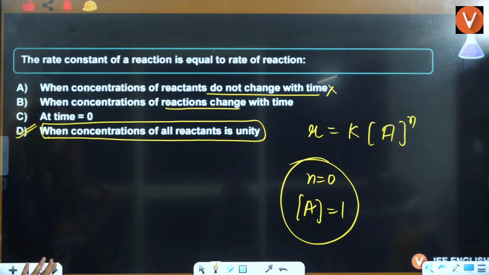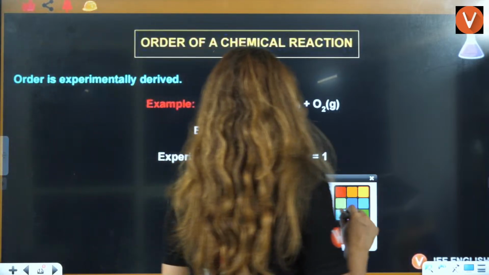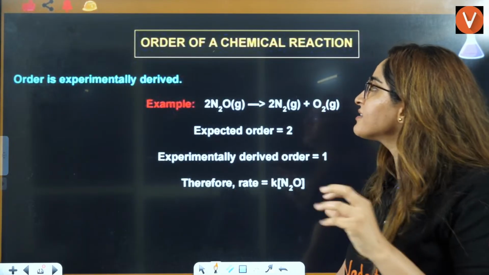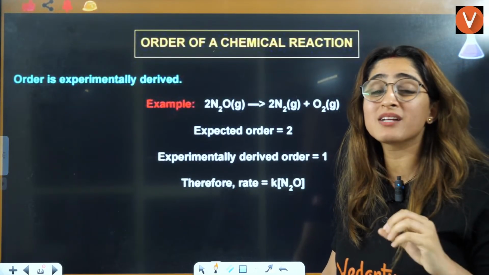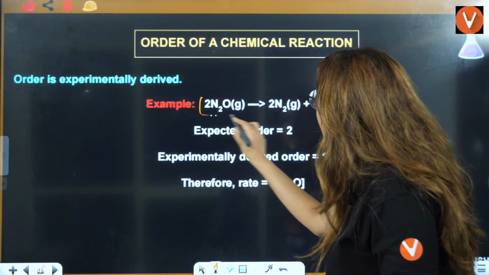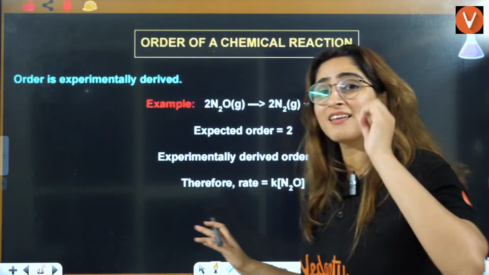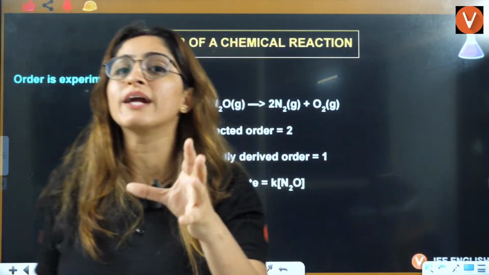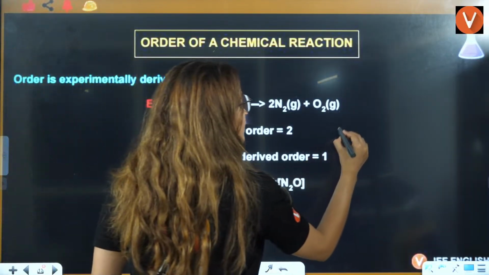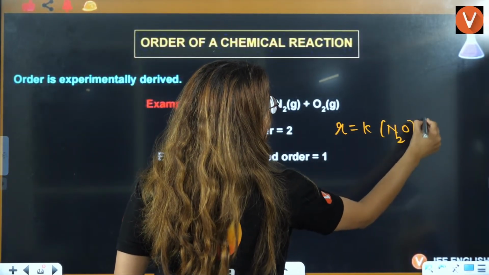Okay, ji. Chal. Now, let's see some properties of order of reaction. Order is experimentally derived. That means if this is the reaction, rate of reaction we calculate in terms of reactants. So, rate will be equal to K times N2O raised to power 2.